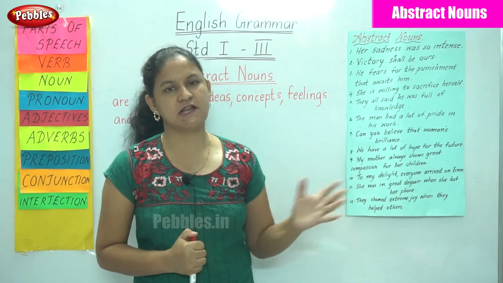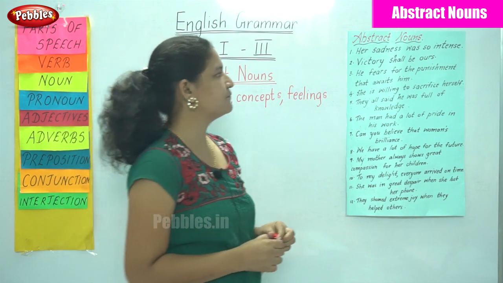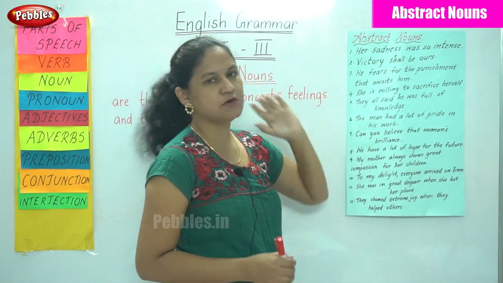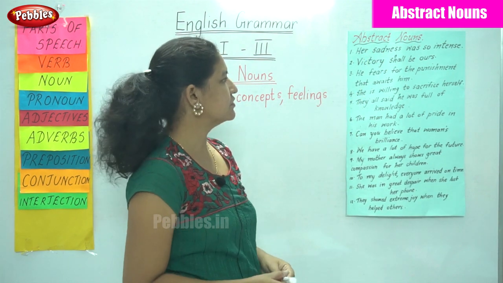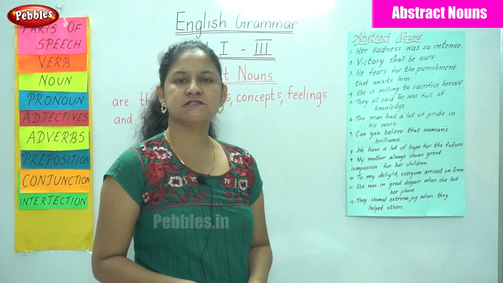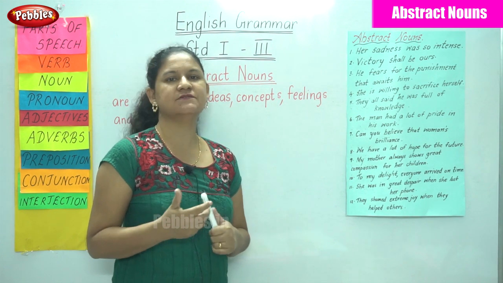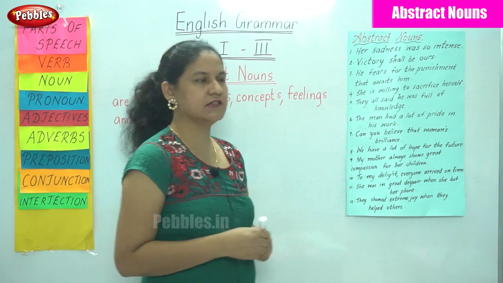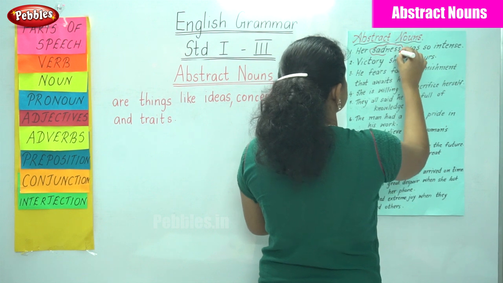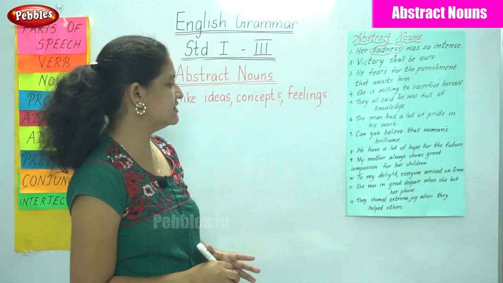So let us underline or circle the abstract nouns in the following sentences. The first sentence: her sadness was so intense. In the sentence we have a feeling called sadness. Sadness is something that can be felt by somebody. So I circle the word sadness. Her sadness was so intense.